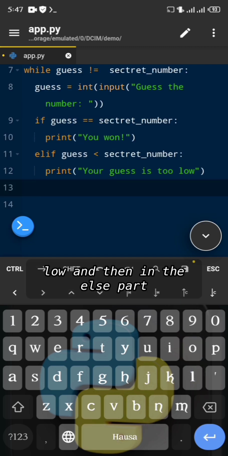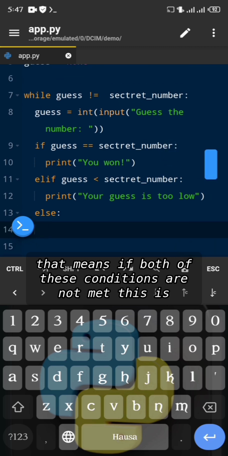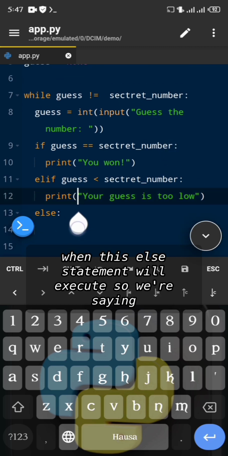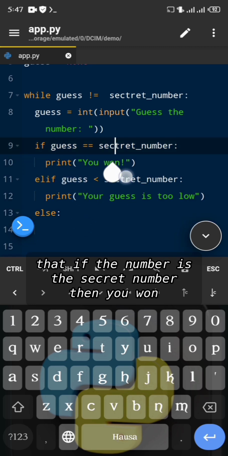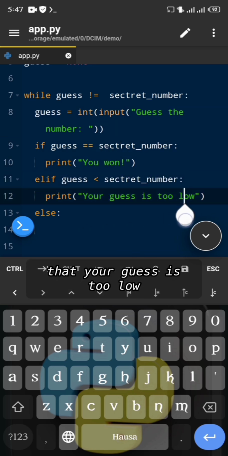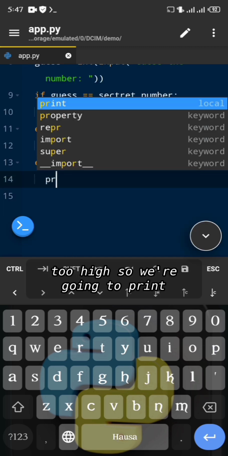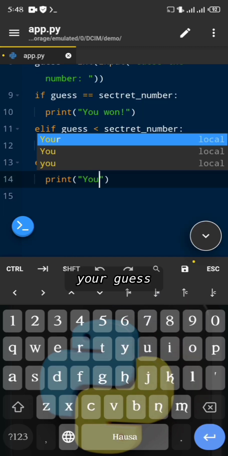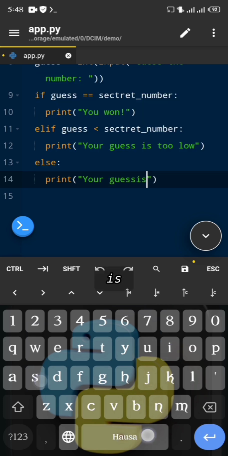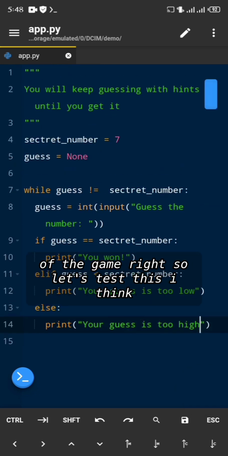And then in the else part, that means if both of these conditions are not met, this is when this else statement will execute. So if the number is the secret number, then you won. If it's not and it's lower than the secret number, then we tell him that your guess is too low. But if none of these is true, we're going to say something else, like the number is too high. So we're going to print your guess is too high. That's all we need to type. This is the end of the game, right?